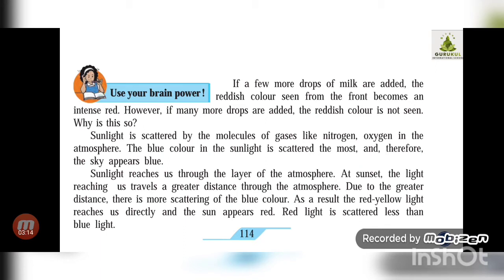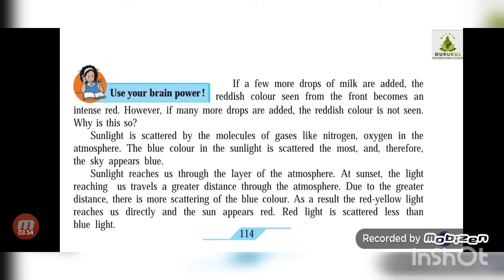So here we have understood the mechanism, or the reason, behind the different shades or colors which are visible in the sky, and we have also seen the scattering of light. In the next video, or next part, we are going to see how shadows are formed. We have seen shadows, and till now we are aware of the meaning of shadow, but why these shadows are formed, that we will understand in the next part of this chapter.